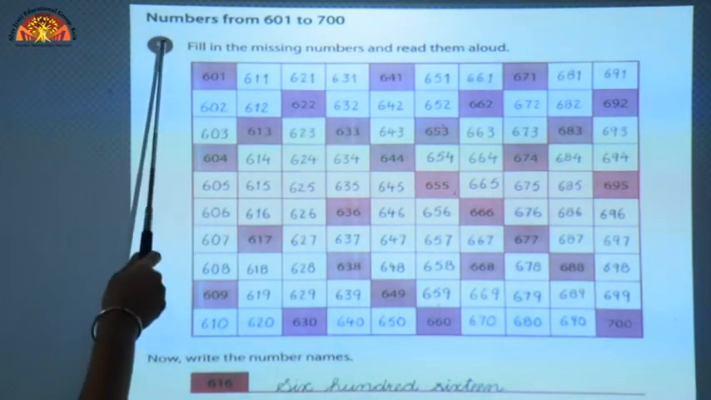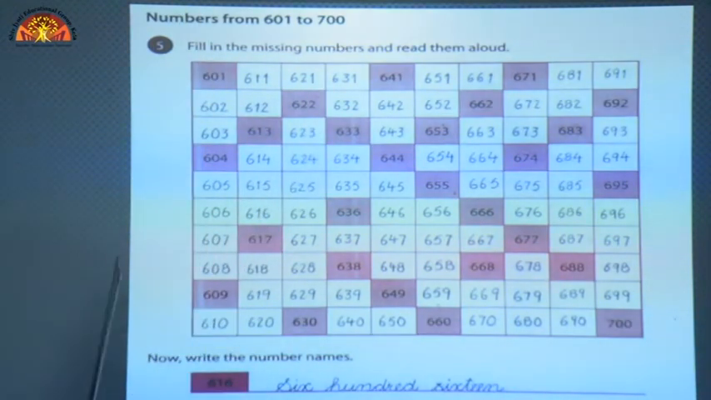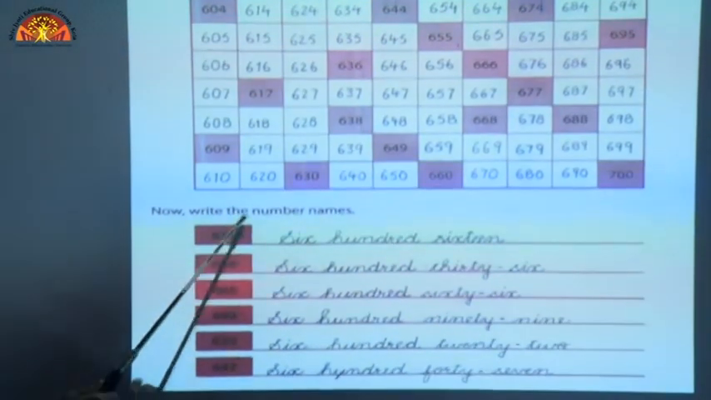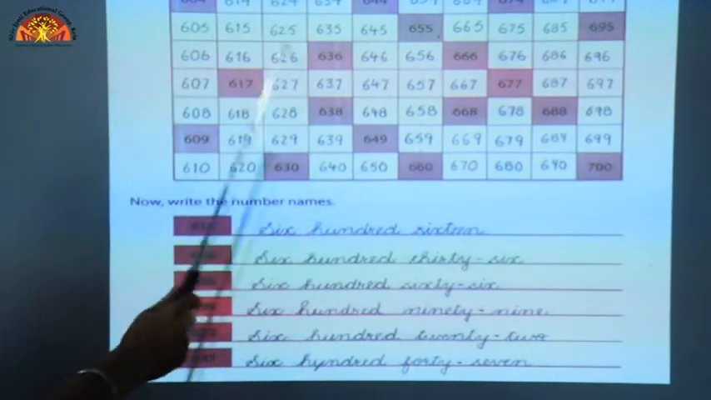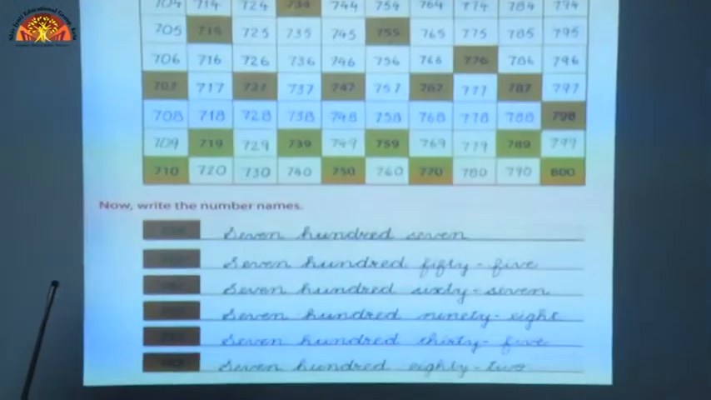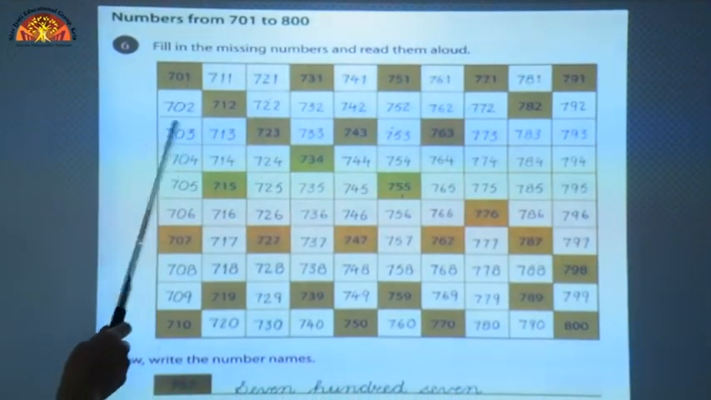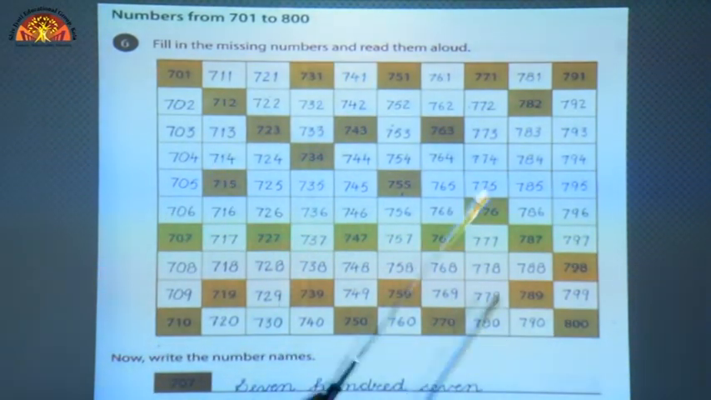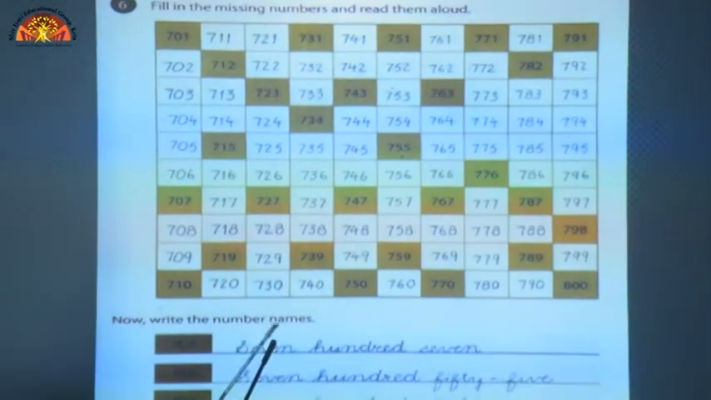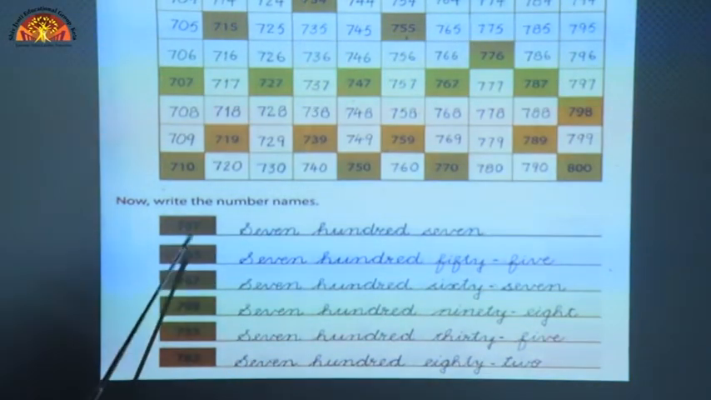Now look at the question. Numbers from 601 to 700 and again you have to fill the missing blanks, missing numbers. Now write the number names. You have to write the number names of the given numbers which are related to these numbers. After 700, we will start counting from 701, 702, 703 and we will end it on 800. Now write the number names. Given numbers are here, you have to write the number names of these numbers.